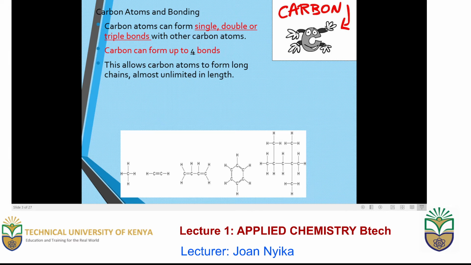This allows it to form long chains, usually that are very long and not limited. They could be straight, they could be branched, or they could be in the form of rings. Examples are what you can see here. This is the simplest form of carbon combining with other elements. This is a case of a triple bond, a case of a double bond, a case of a ring, and in the case of a branched chain.